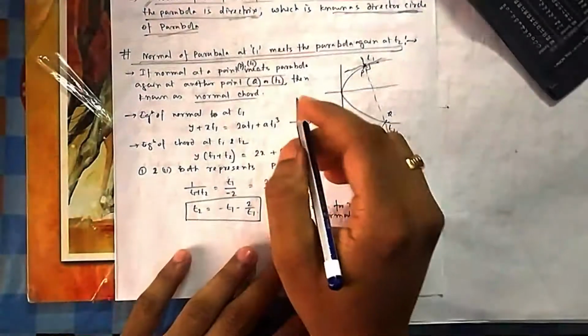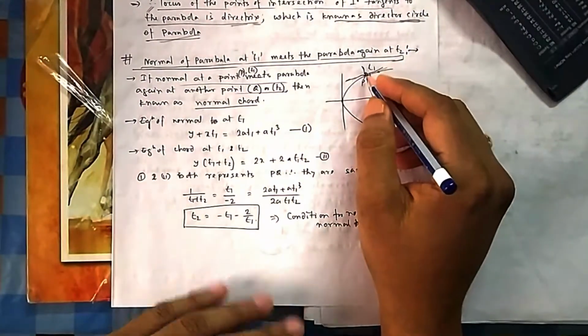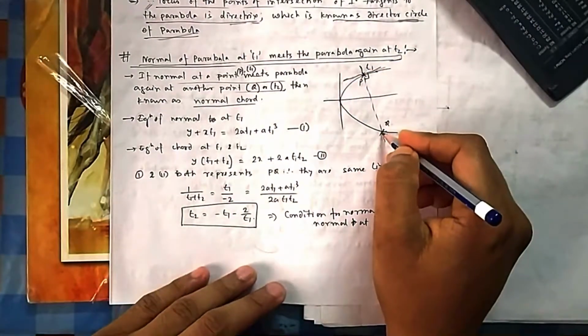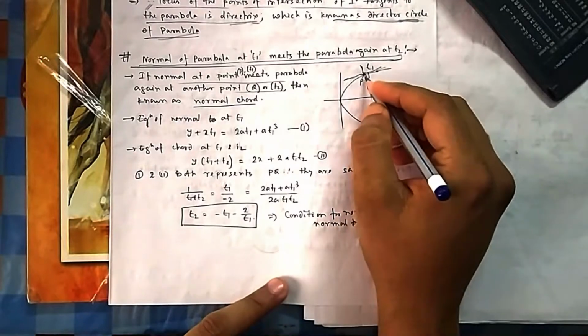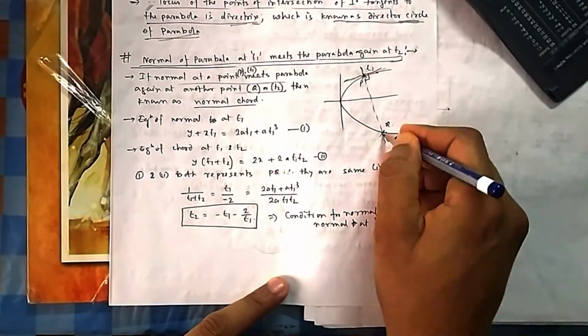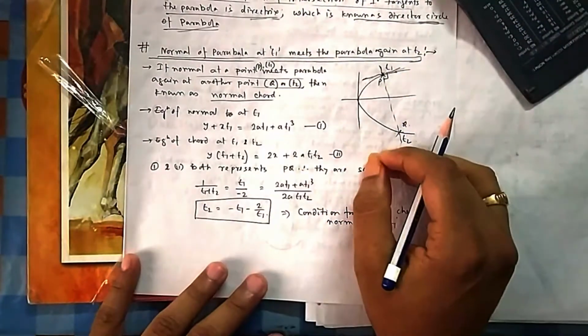So normal of a parabola at T1, at a particular point you have taken a normal, and that normal is meeting again the parabola at T2. So what is the condition for that? If you have a normal at T1 and it is again meeting the parabola at some other point T2, so what is the condition? Let us see what happens in this case.